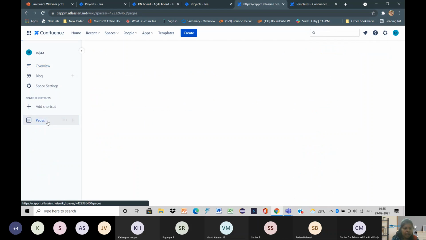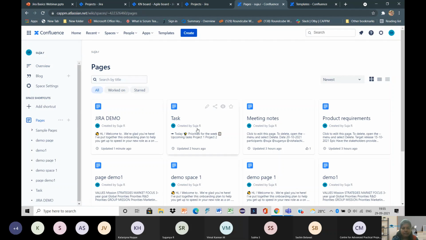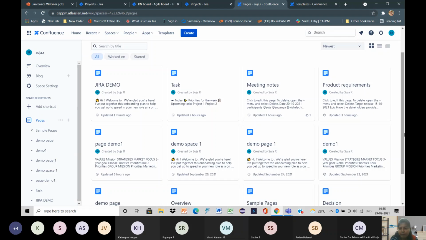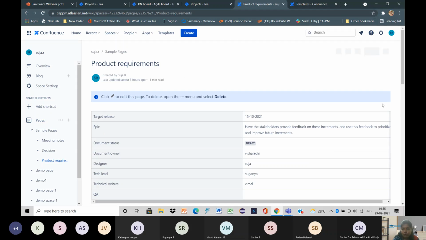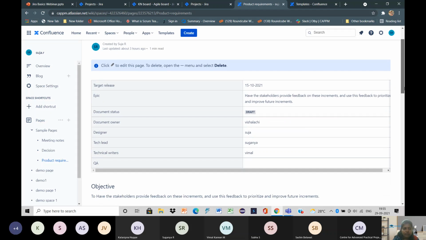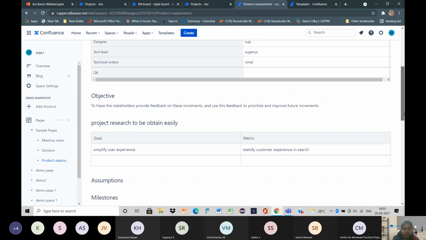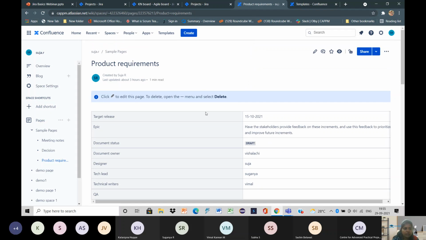Then we have the pages option, which displays the pages that we have created. I will show you an example, a product requirements page. It will show the product requirements, and this is how it looks.